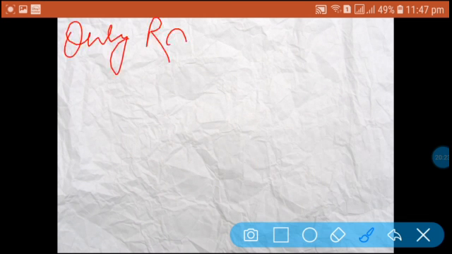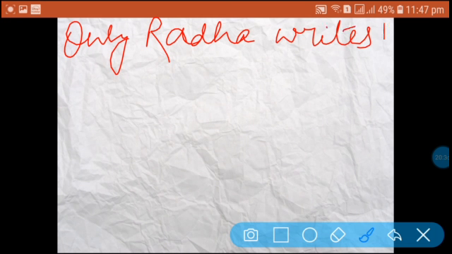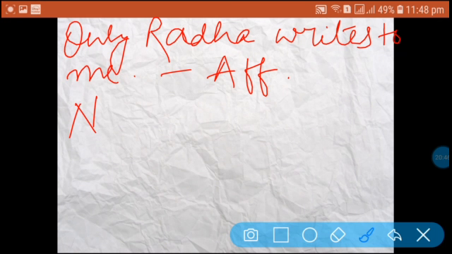A few more sentences I will give according to this rule. Only Radha writes to me. This is the affirmative. And the negative of this sentence is none but Radha writes to me.